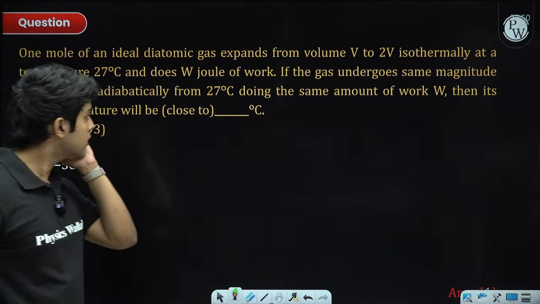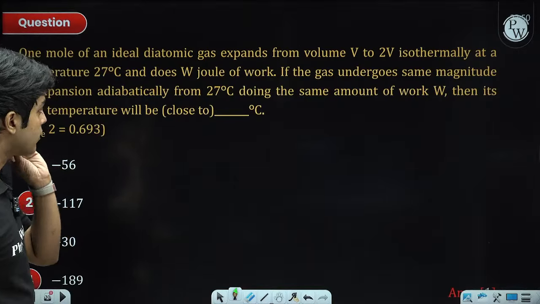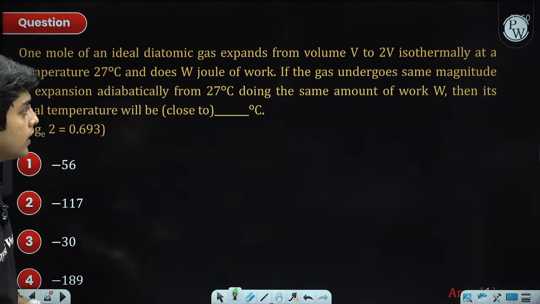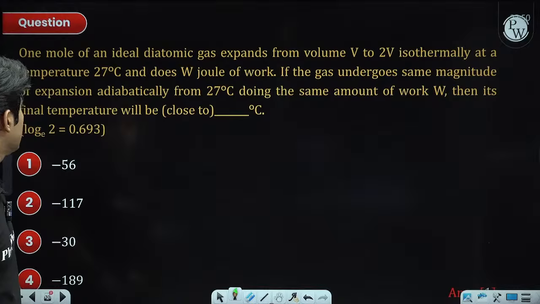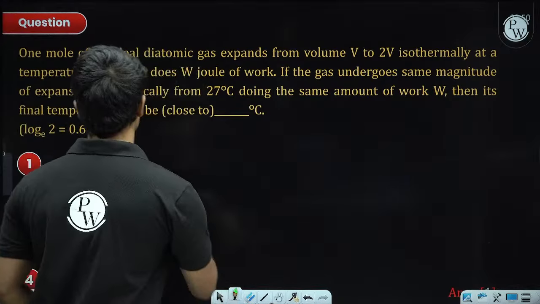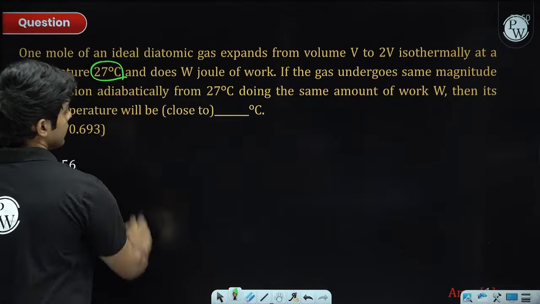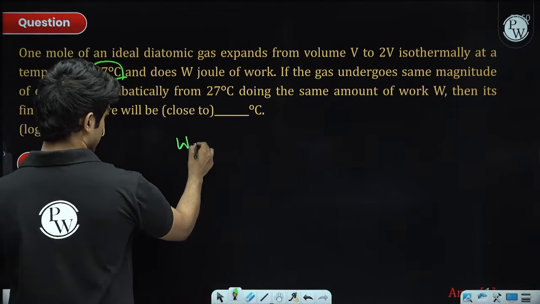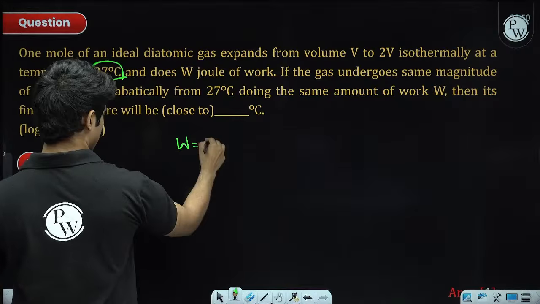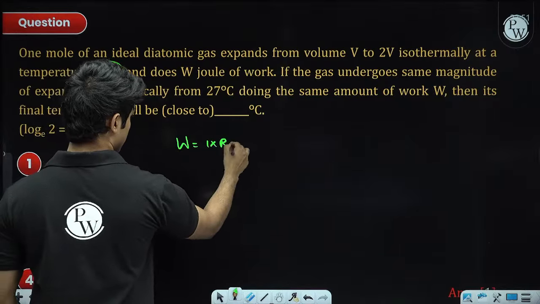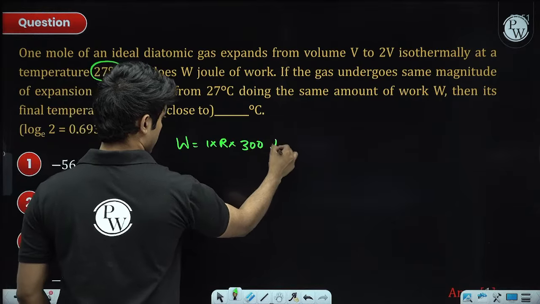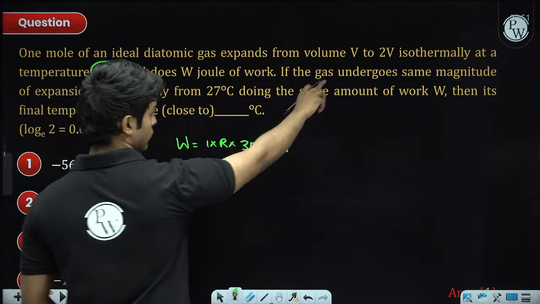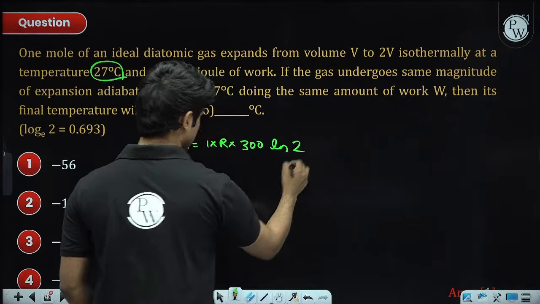Next question. An ideal diatomic gas expands from V to 2V isothermally. The temperature is given as 300 Kelvin and it does W joule of work. W we can instantly write: it is number of moles, R, temperature, ln V2 by V1. So ln 2. This is W.